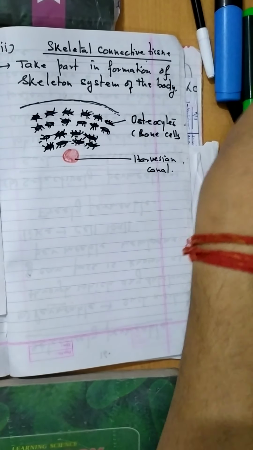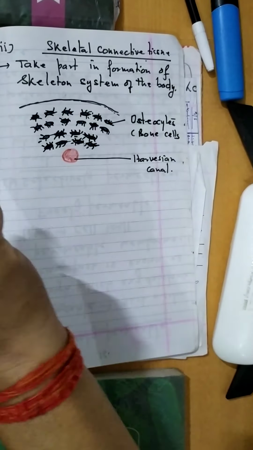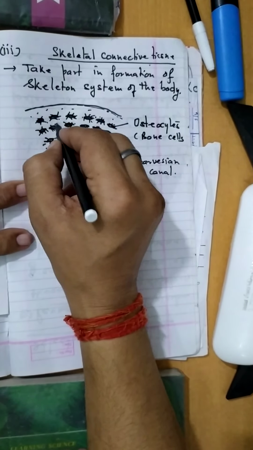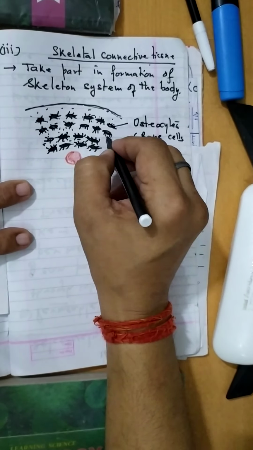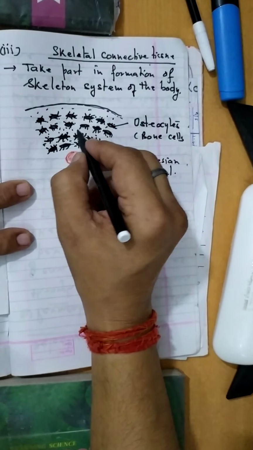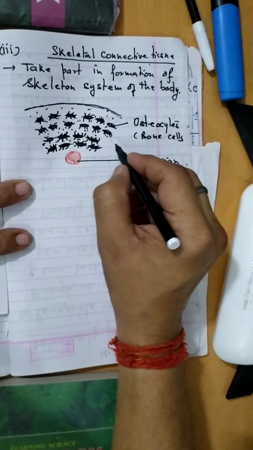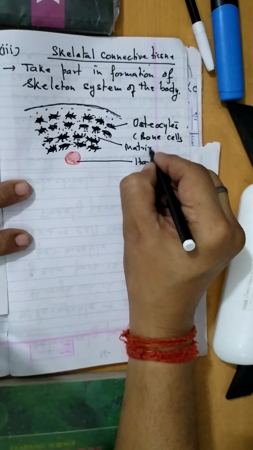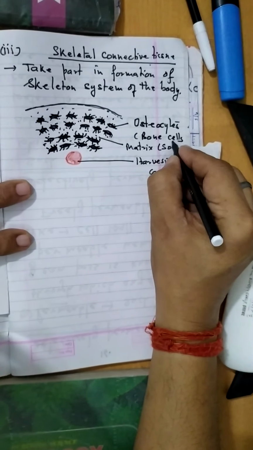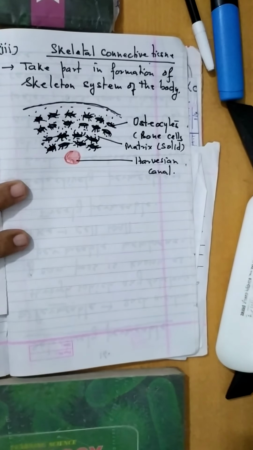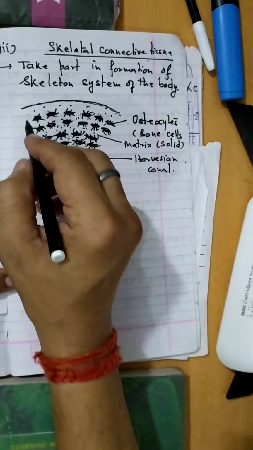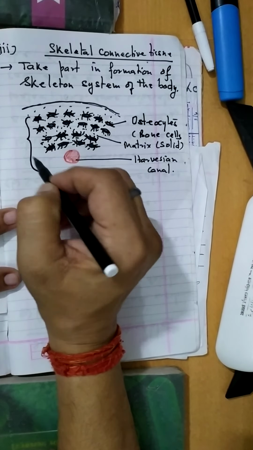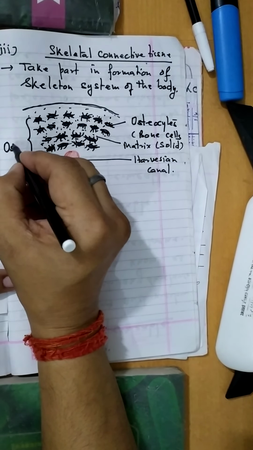Now, as you know, in every connective tissue a non-living matrix is present, and here the matrix is solid. That is why the bone is so hard. The whole structure or complete ring is known as osteon.